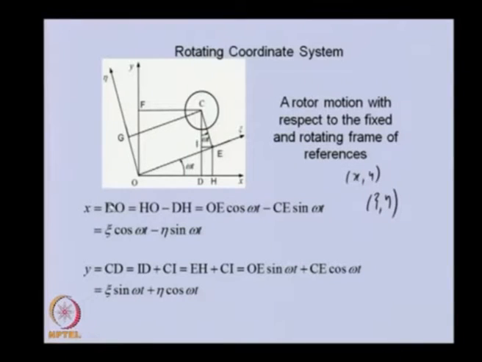With simple geometry, we can write x equals xi cos omega t minus eta sin omega t. This omega t is the angle at a particular time t of the rotating coordinate system. At time t equal to 0, we can assume that both coordinate systems are in the same position, but as time passes, the rotating coordinate system rotates with the spin speed of the shaft. Similarly, y can be related as xi sin omega t plus eta cos omega t. These are standard trigonometric relations.